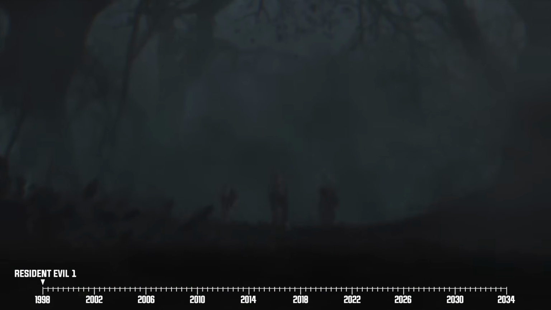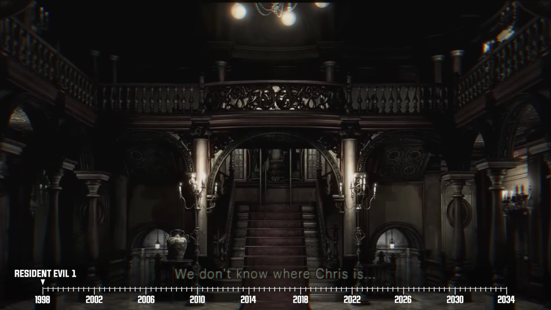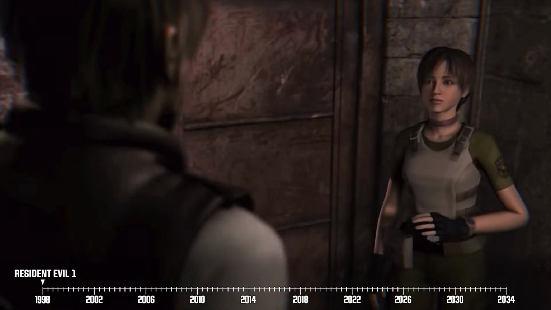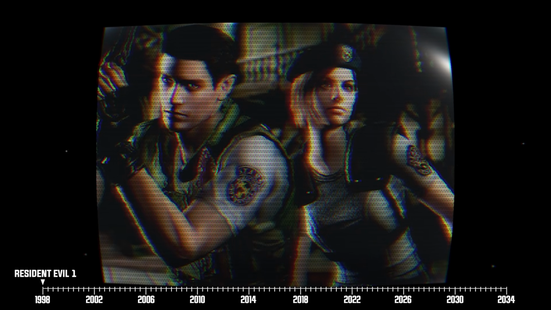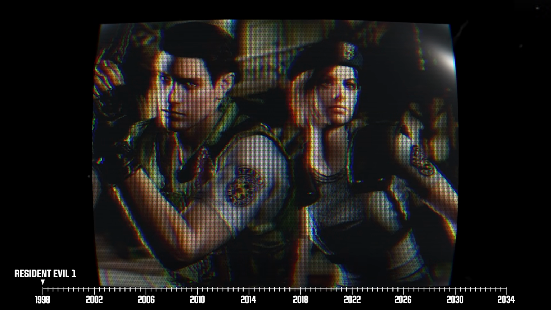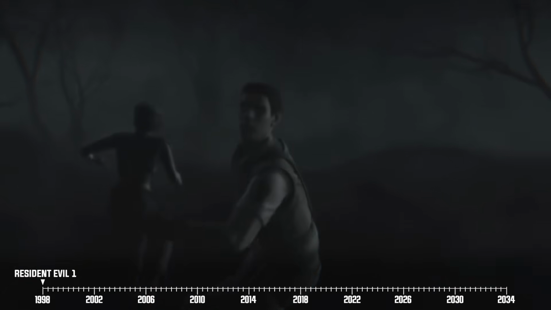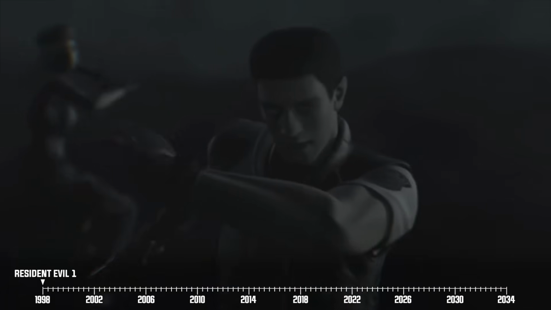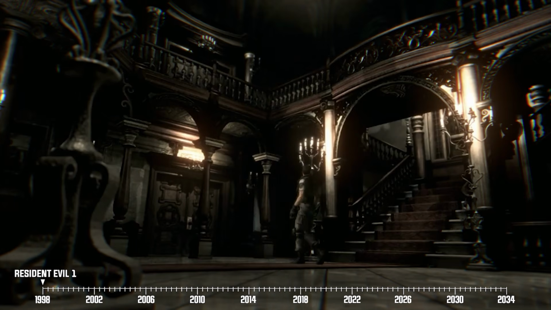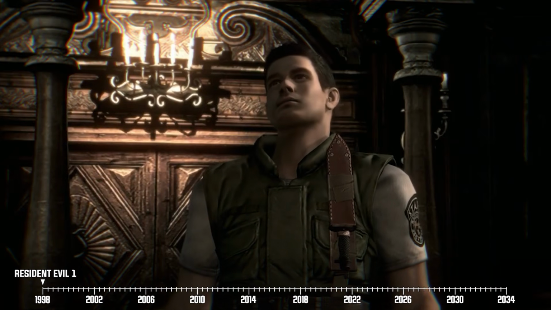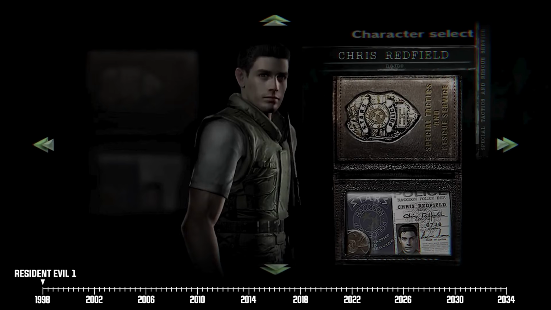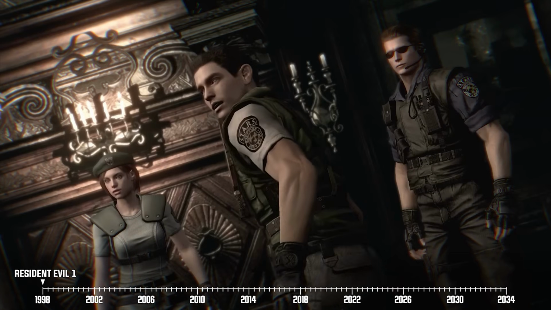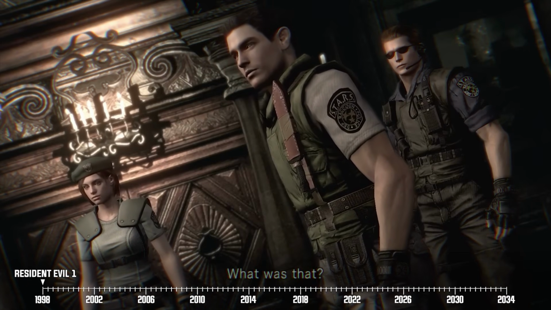The remaining squad members manage to escape the zombie Dobermans and soon reach the same mansion that Bravo Team's Captain Marini and Rebecca mentioned in Resident Evil 0. Here's where things start to diverge depending on which main character you select. If you choose Jill, Chris gets separated from the rest of Alpha Team and doesn't even make it to the mansion. On the other hand, the opposite goes if you select Chris. Jill is the one who goes missing in action. I'll just assume the main character is Chris for now to make it simpler. In any case, Chris and the remaining Alpha Team members eventually reach the mansion.